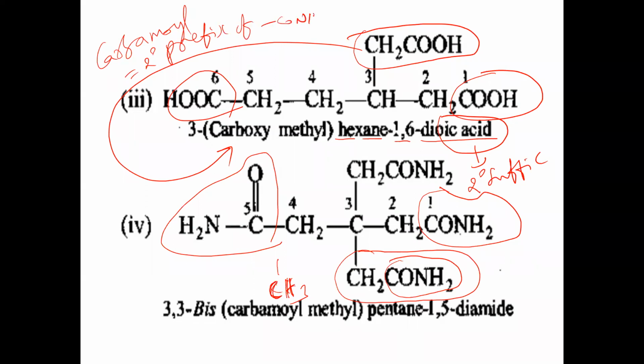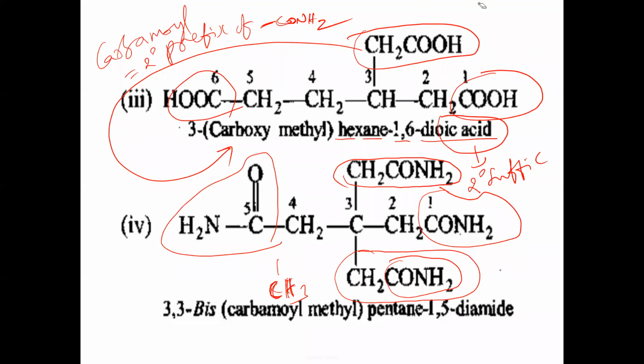Secondary prefix of what? For CONH2, what is the secondary prefix? Carbamoyl is the secondary prefix of CONH2. That's why we use the secondary prefix name here for methyl. So which methyl is it? Carbamoylmethyl. On which carbon is it located? On the third carbon. How many times is carbamoylmethyl there? Here one carbamoylmethyl is there, and here also one carbamoylmethyl. Where are they located?